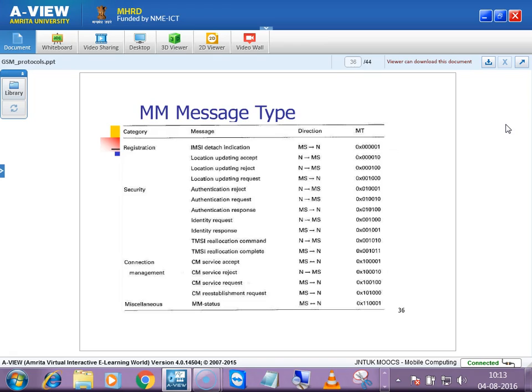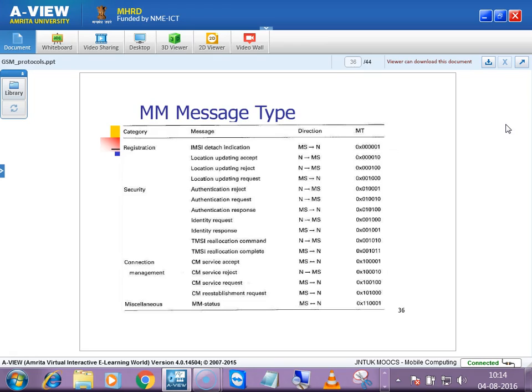Whenever initially you connect to some network, you should first register to that particular network. Then only you will be getting service. You switch on your phone, immediately you won't get your signals up, right? So at that time you will be registering with a particular MSC. Once your registration process is done and you are authenticated, then only you get some signals. If you are not a valid user, then you won't get signals or any connection. That is nothing but registration.